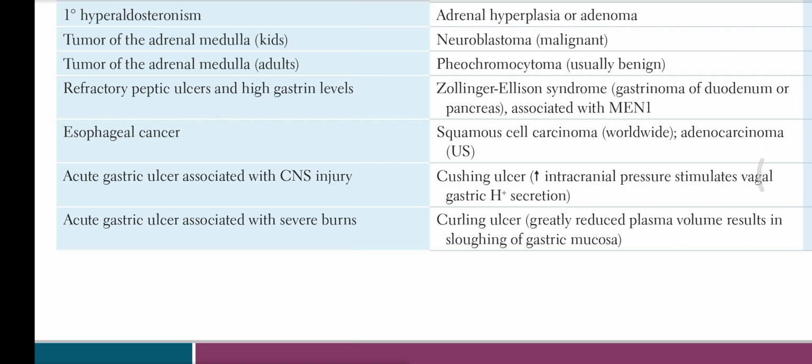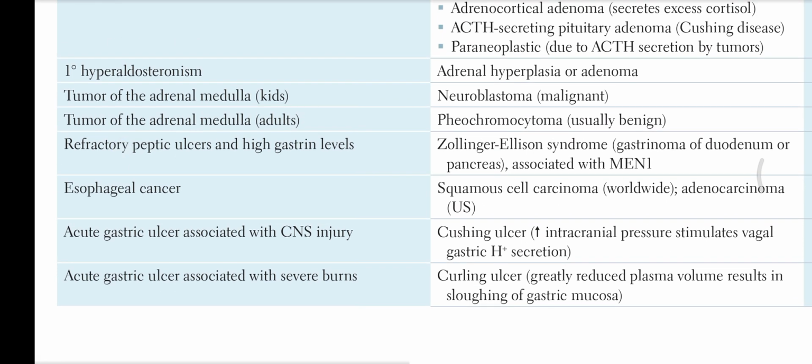Refractory peptic ulcer and high gastrin level, it is Zollinger-Ellison syndrome.